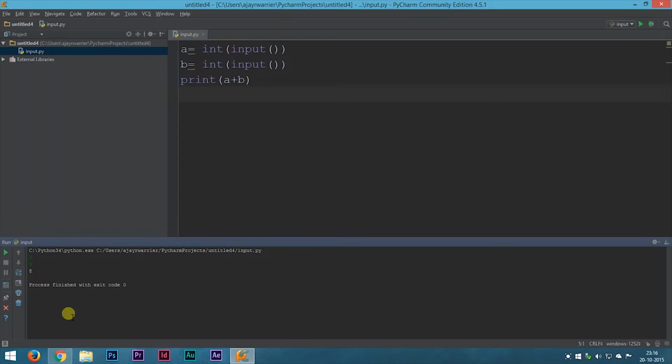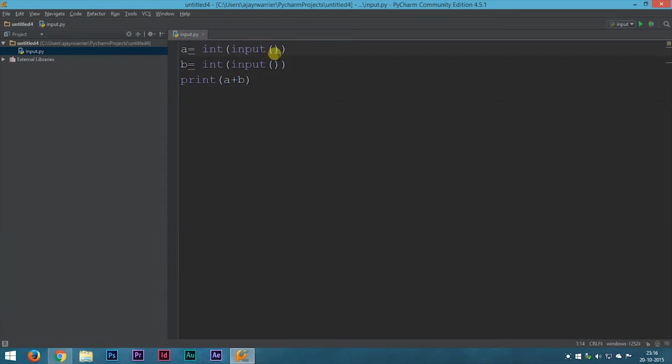But what if you ask your friend to run this for you and he doesn't see the code, he just sees the program output. He doesn't know what to do. Like we know, we are the ones who made the program, so we know that we had to enter a number. But someone else, that is a user using it, doesn't know what they have to do. So we must specify what the user is supposed to do. So for that, what we can do is, inside the input bracket, we could add a string.